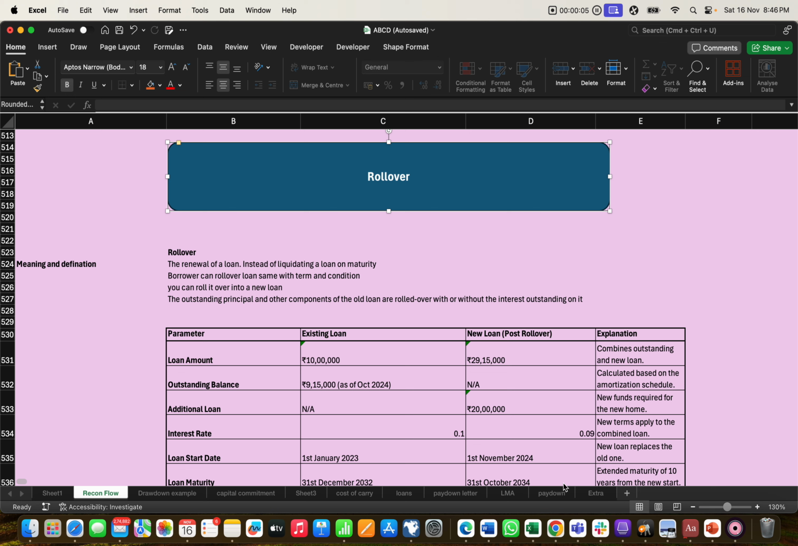Hello all, welcome to the next episode of loan syndication reconciliation. Today we'll discuss the rollover and how it works in the reconciliations. So first we'll start with the meaning.